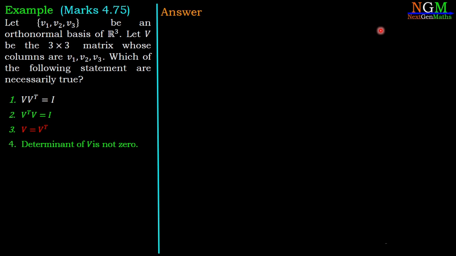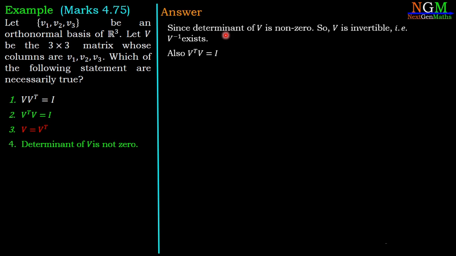Now we are going to check option number 1, which is V times V transpose is equal to identity. In option number 4, we proved that the determinant of V is not 0. That means V is an invertible matrix. In other words, V inverse exists. In option number 2, we proved that V transpose times V equal to I. Now we multiply both sides by V. Then we have V times V transpose times V equal to V times I.